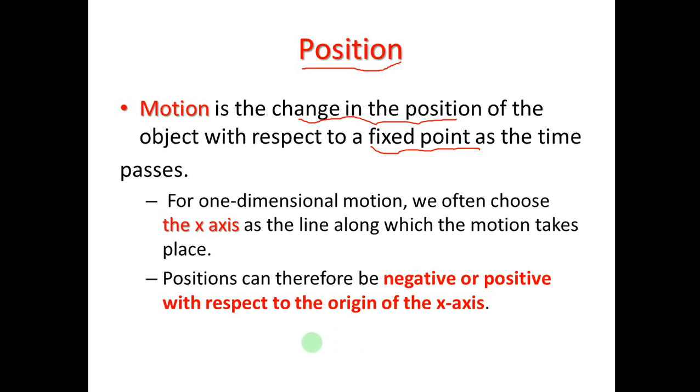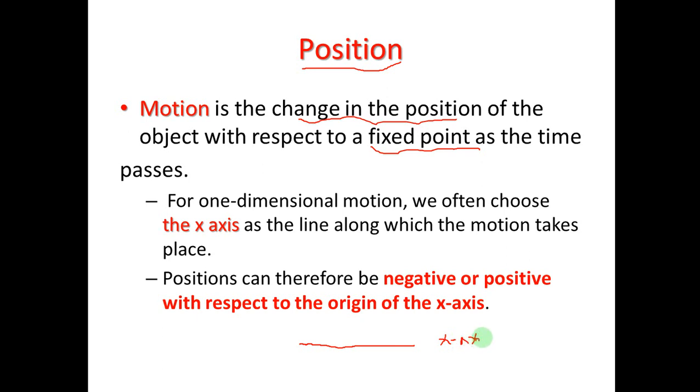Let's consider the x-axis, because when you talk about one-dimensional motion, we are talking about the motion along the x-axis. Let's consider this is the x-axis.